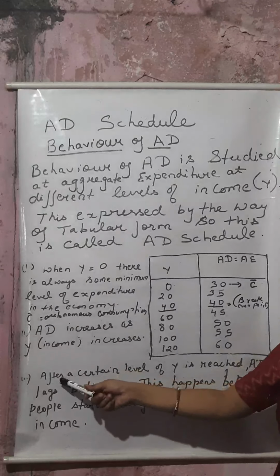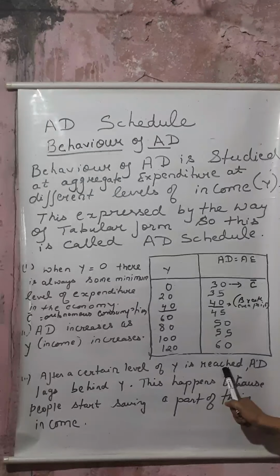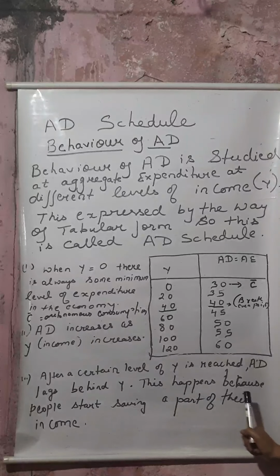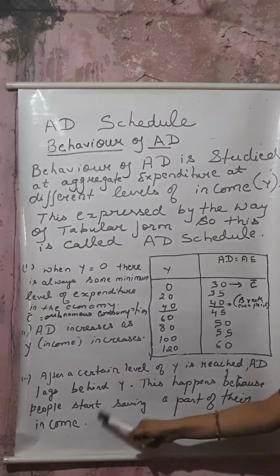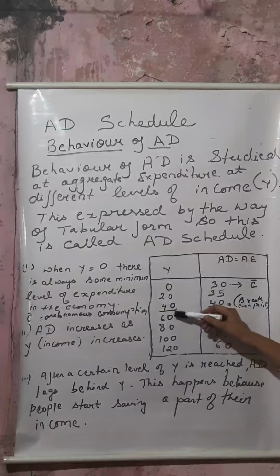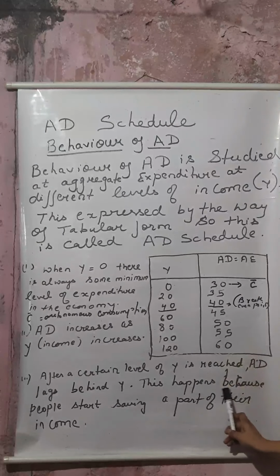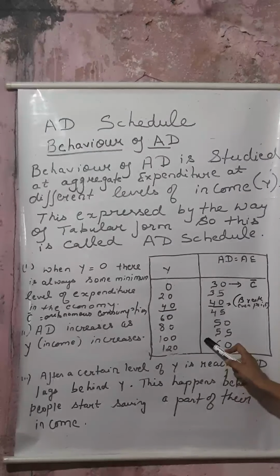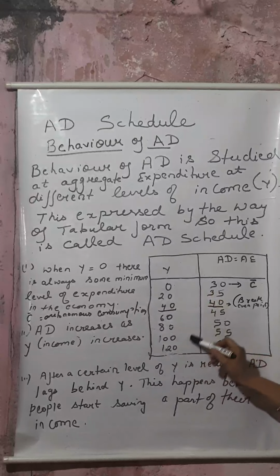Now the third point is that after a certain level of Y is reached, AD lags behind Y. This happens because people start saving a part of their income. When your income reaches the highest level, we are saving a part of our income, so they spend a smaller amount on consumption. So it lags behind income.